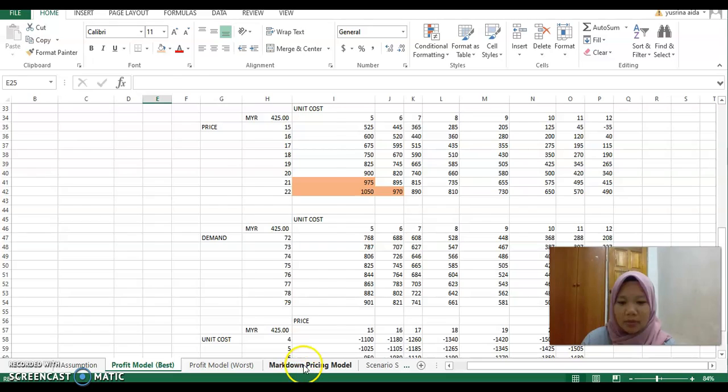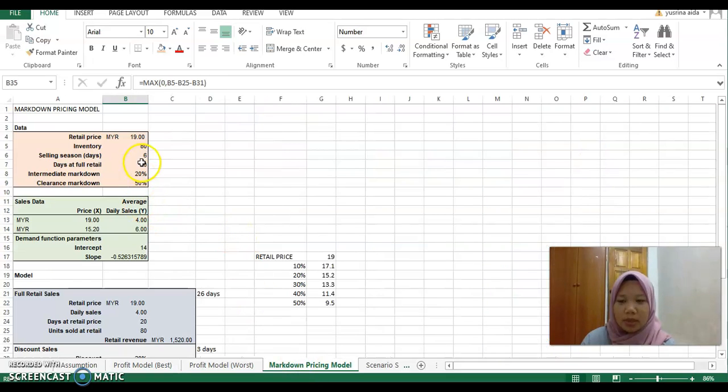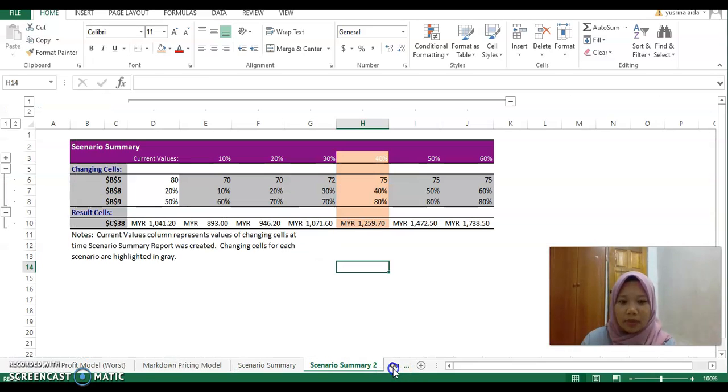And for the markdown pricing model, I have to change my intermediate markdown and clearance markdown, so that I get 1,259 ringgit and 70 cents. For production volume also, I have to change from 80 units to 75 units, and the intermediate markdown I have to change to 40%, and the clearance markdown to 80%.